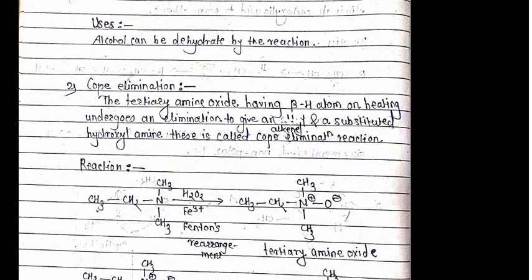Now the next reaction is the Cope reaction, that is the Cope elimination. A tertiary amine oxide having a beta hydrogen atom, on heating, undergoes an elimination to give an alkene and a substituted hydroxylamine.